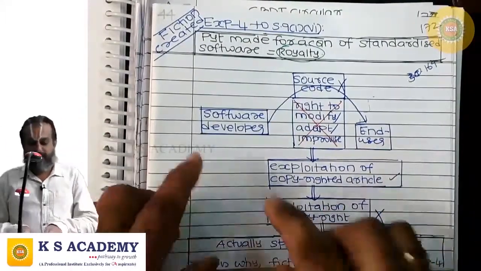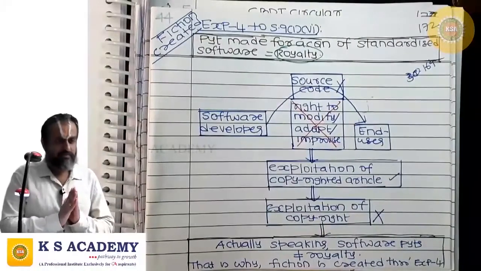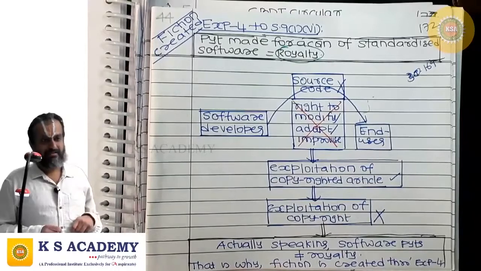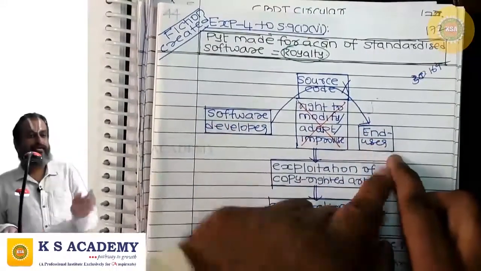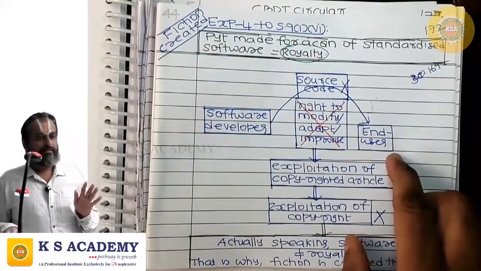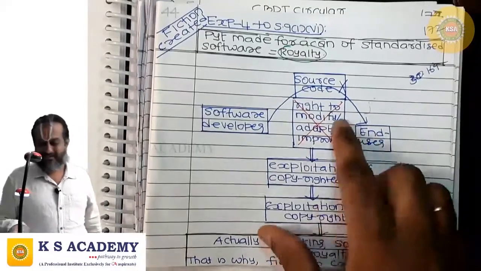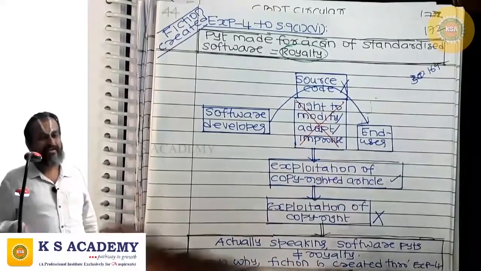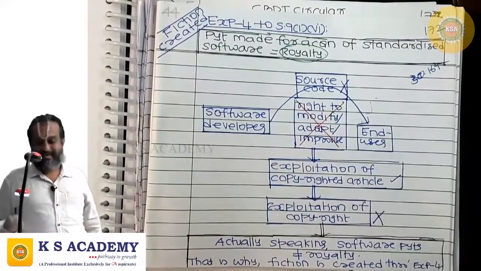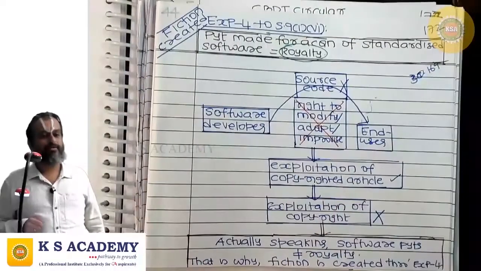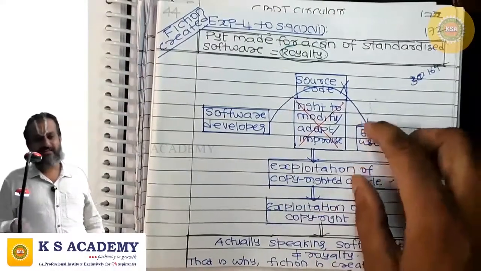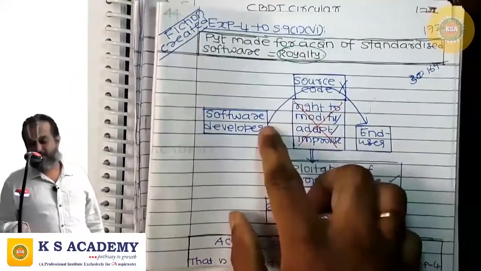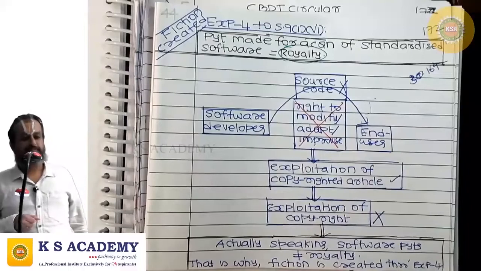A software developer develops software, and in that creation he has a bundle of exclusive rights. Those rights are not made available to the end user. Clear? So the end user doesn't have the right to modify it, doesn't have the right to adapt it, doesn't have the right to improvise it, doesn't even have access to the source code. What he gets is only a copyrighted article. He is purchasing a copyrighted article. He has no access to the copyright. Correct?